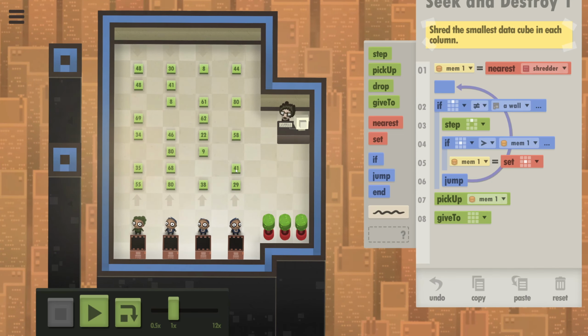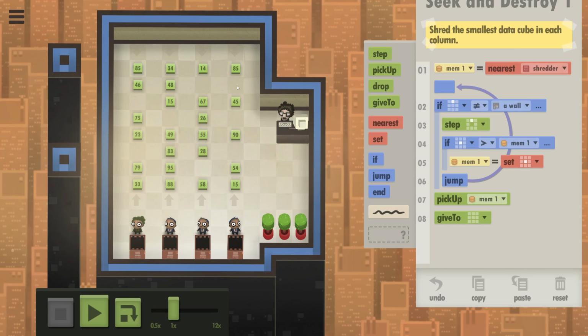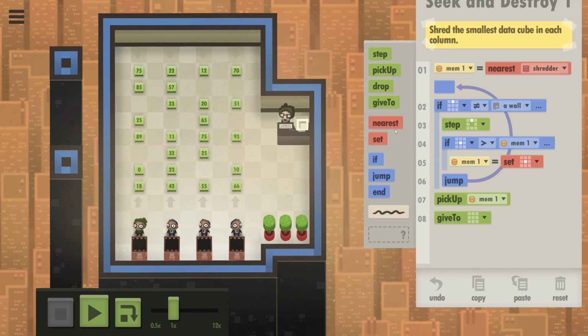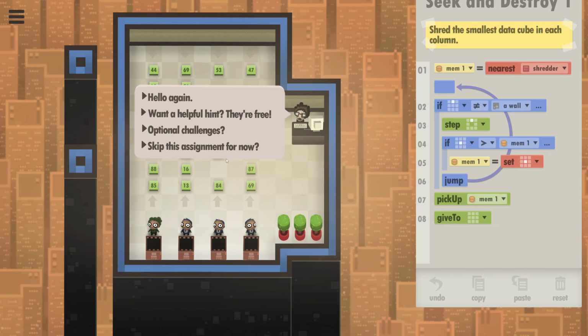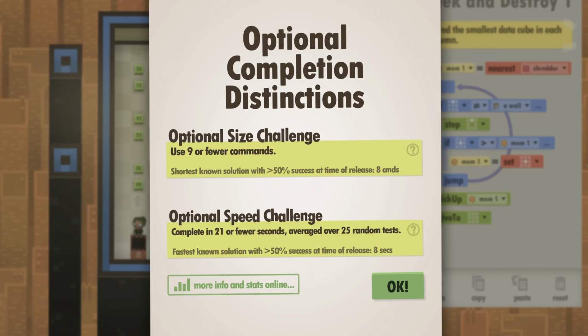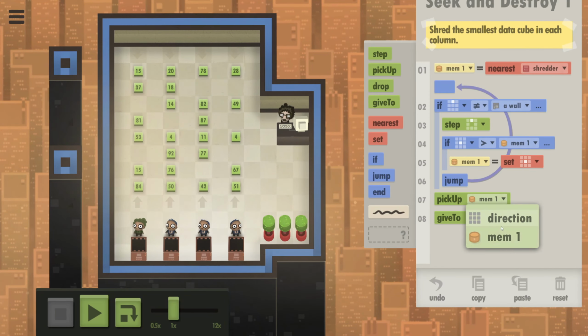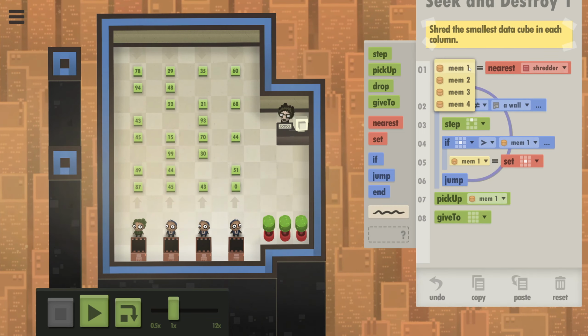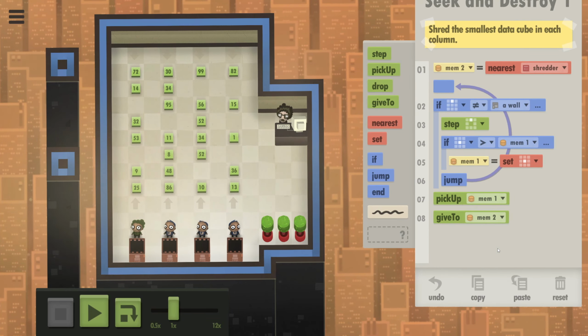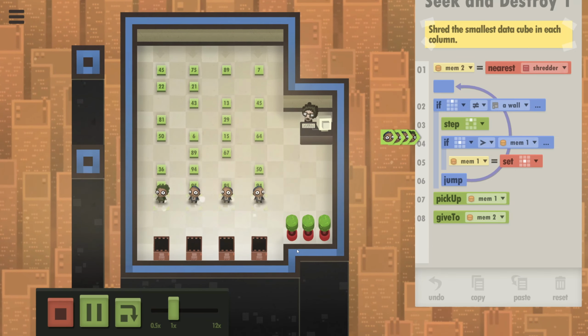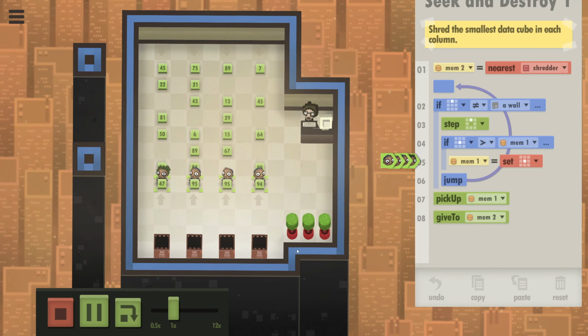Can't help but notice, there's 4 of these guys. Nah, let's not do this any more complicated than we think you need to. Optional challenge is 9 or fewer commands, and we need to complete it in 21 seconds. I think this might just work. And then we just give you to memory 2, right? Because that will be the shredder. Will that work? It's not gonna be fast enough.